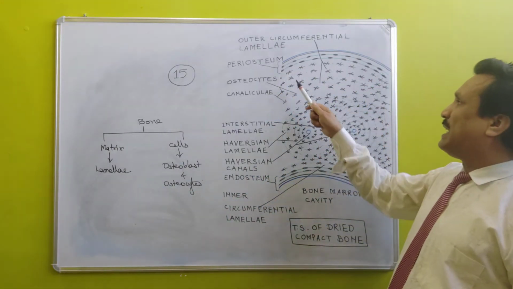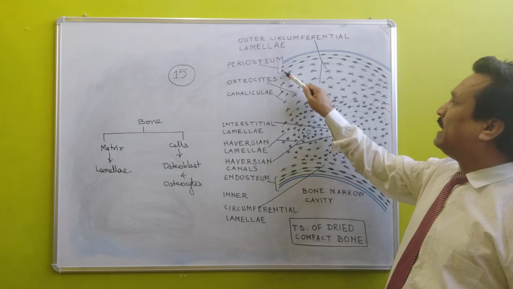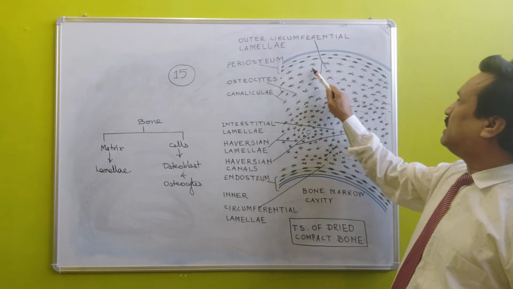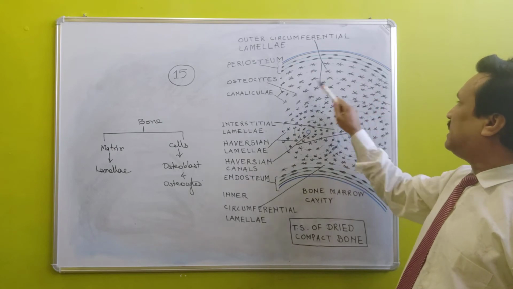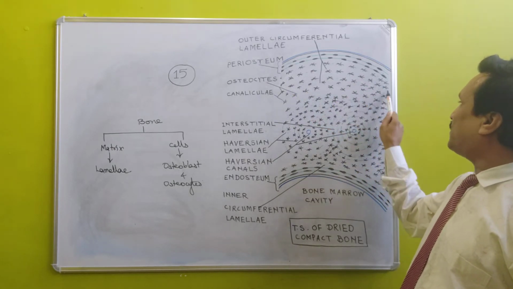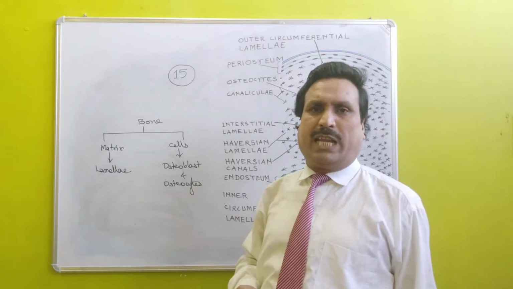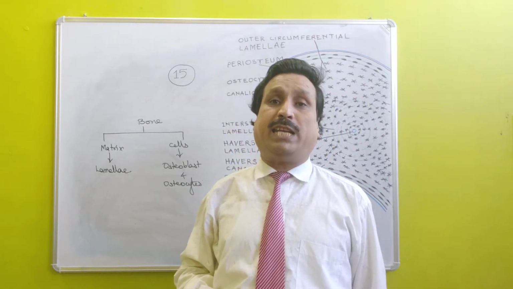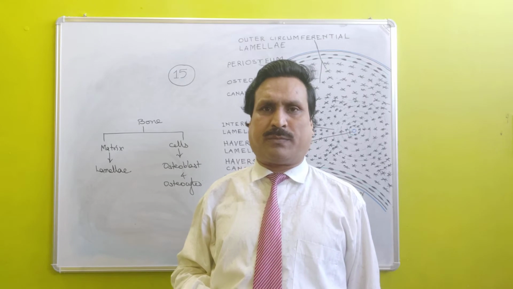In the diagram you can see the lamellae of bone, and lamellae of bone are compact and highly mineralized.